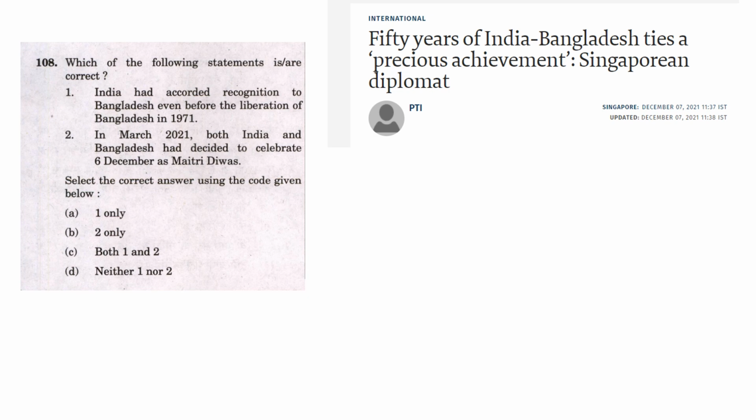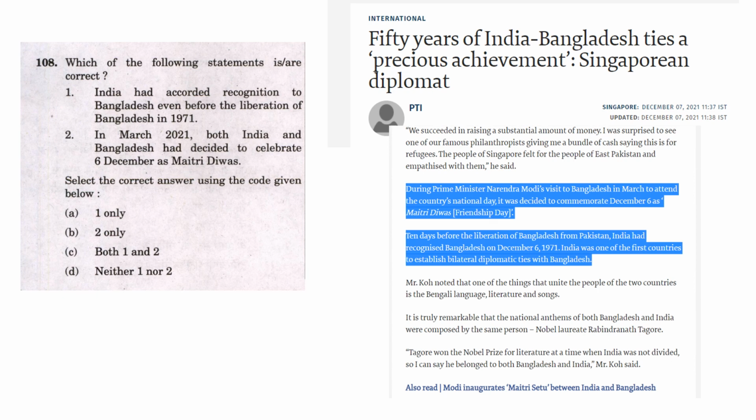But when you would have read this news in detail, read the highlighted area, the blue area. It is saying that Modi ji's visit to Bangladesh in March, he is going to attend the country's National Day, and it was decided that they will commemorate December 6th as Maitri Diwas, that is Friendship Day. So the second statement is true. In March 2021, both India and Bangladesh had decided to celebrate December 6th as Maitri Diwas. So this is true.